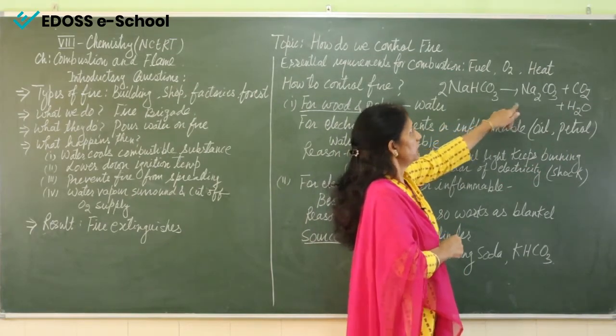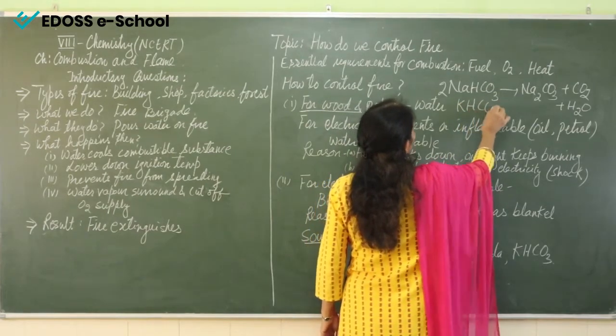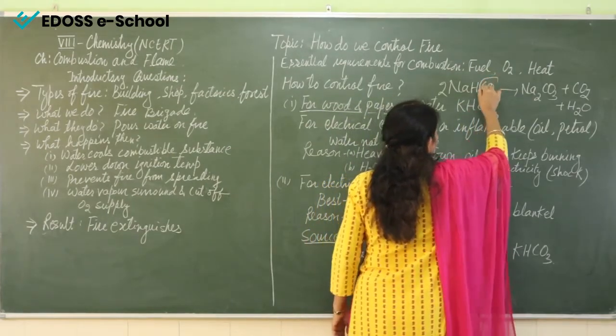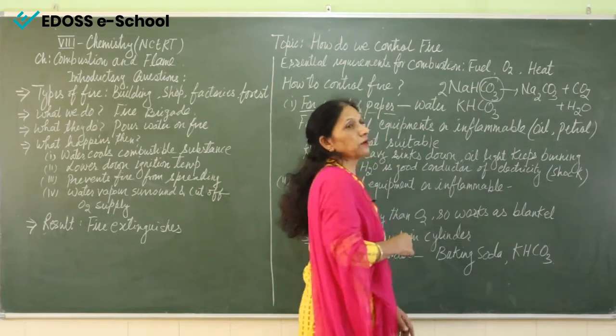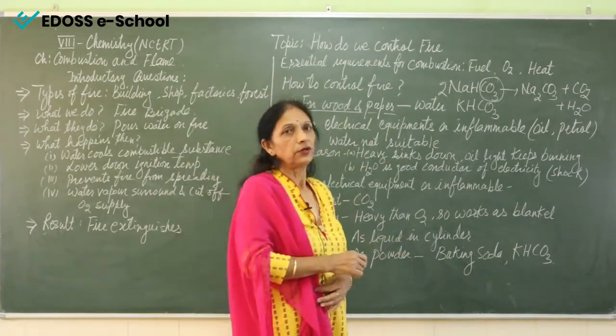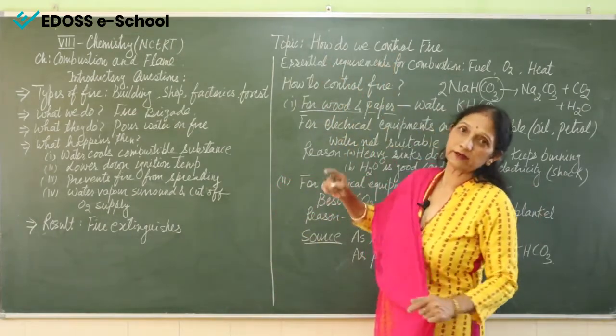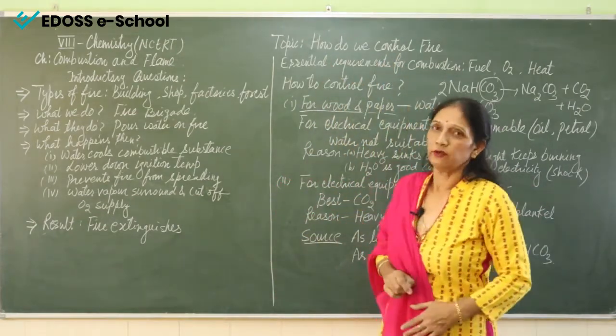Similarly potassium bicarbonate, because any chemical compound containing carbonate can give us carbon dioxide. So this is the way we can extinguish fire. How do we control fire? That's all.